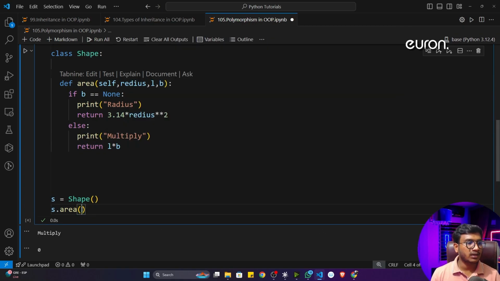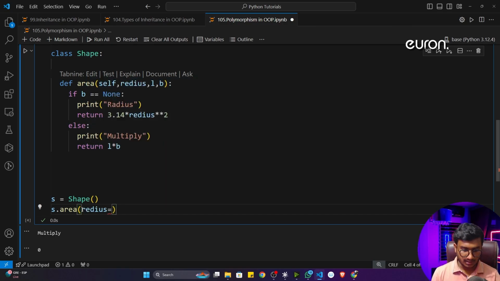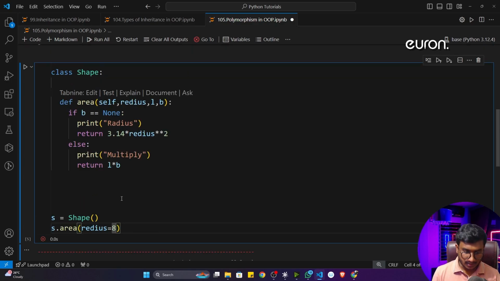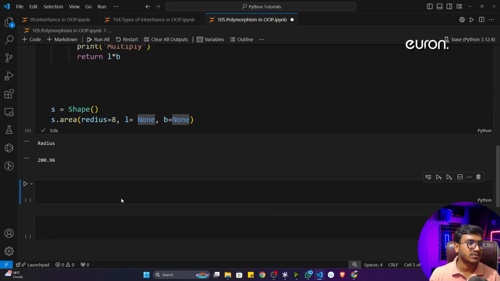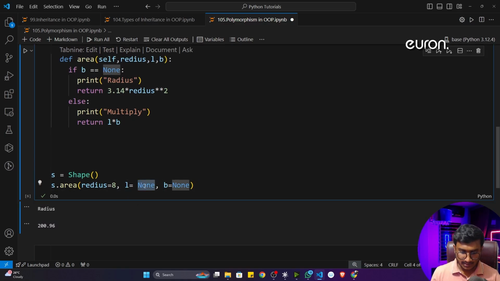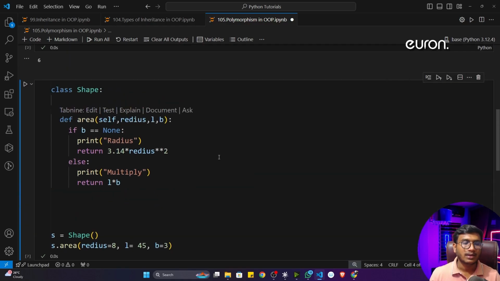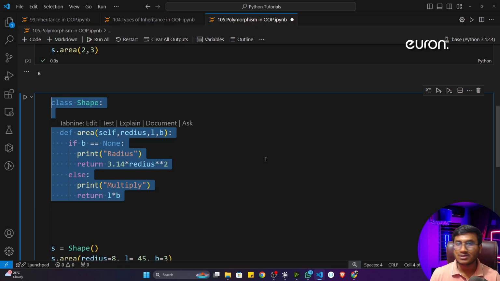Now see, instead of giving it like that, I can just define the variable name. Let's say radius is equal to 8, then L is equal to none and B is also equal to none. Now if I execute the program, you see it is calculating the radius. If I give L is equal to 45 and B is equal to 3, now it will calculate the multiply. That's how we can handle this particular situation inside Python.